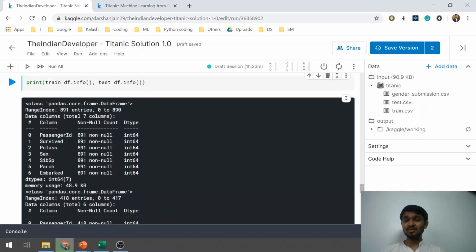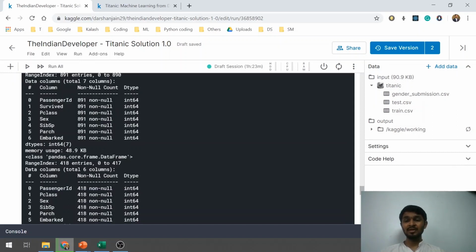As you can see here, the problem statement says that we have to predict the values of the survived column in the test dataset. The test dataset has not got the survived column, so that is what we will be predicting. So the survived column in the training dataset will be Y, and here the survived column, which is not there and which we will be predicting, will be the Y, and the remaining features will be X.